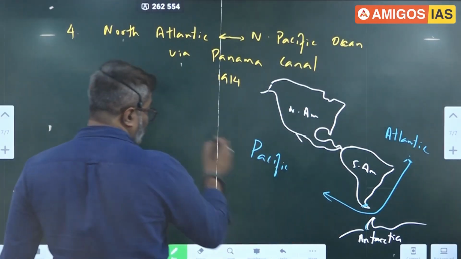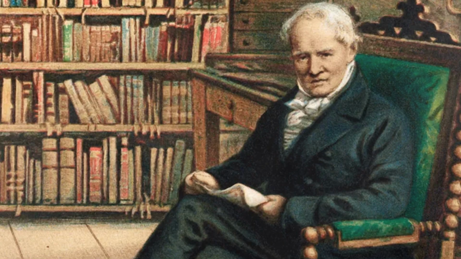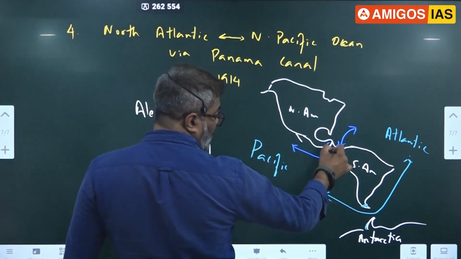So, a very popular geographer, Alexander von Humboldt. Now, one more canal that is coming up is Nicaragua.